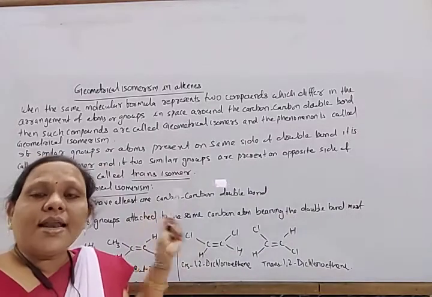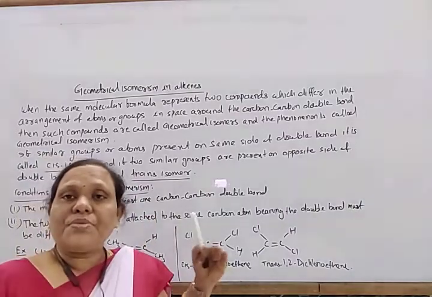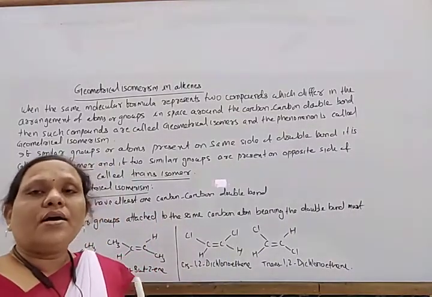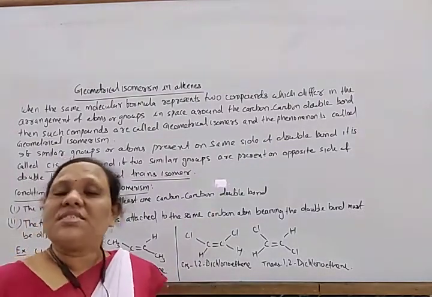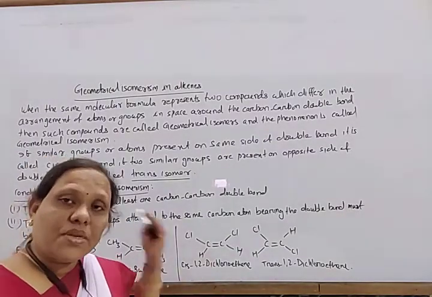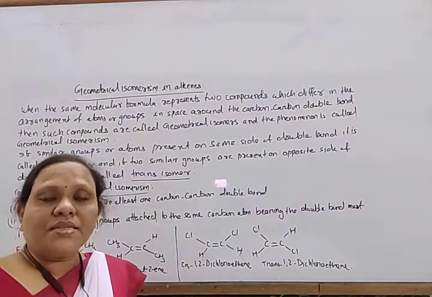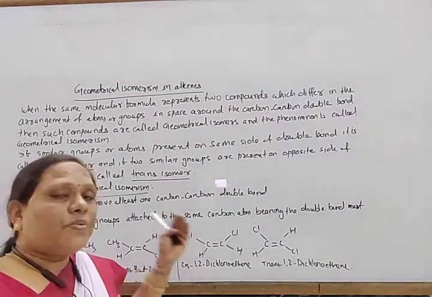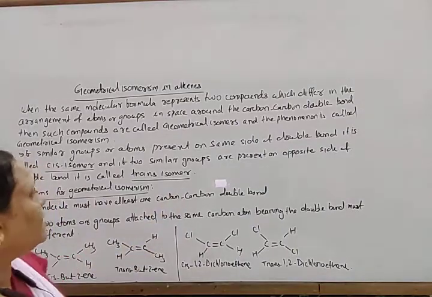And for geometrical isomerism, what are the conditions? When two similar groups are present on the same side of the double bond, that is the same plane, that is known as the cis isomer. And when two similar groups are present at opposite planes or different planes of the double bond, then that is known as the trans isomer.